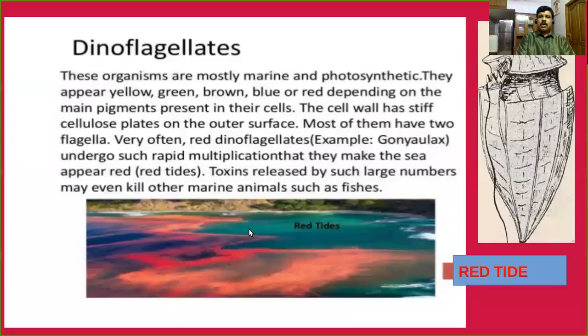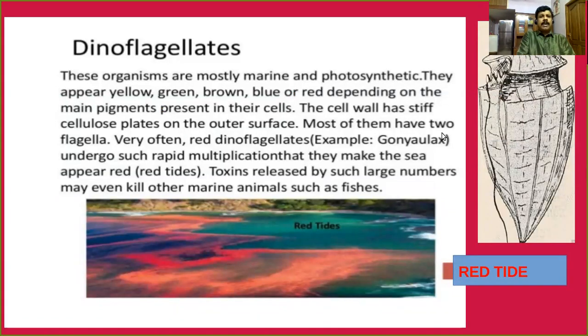Second one is called dinoflagellates. Dear children, these organisms are mostly marine and photosynthetic. They appear yellow, green, brown, blue, or red in color depending on the type of pigments present in their cells. The cell wall has stiff cellulose plates on the outer surface.